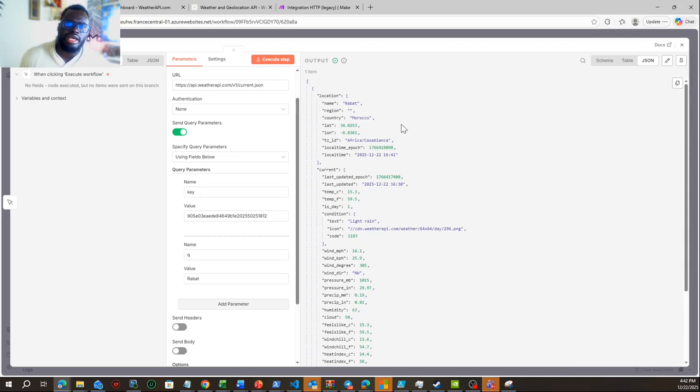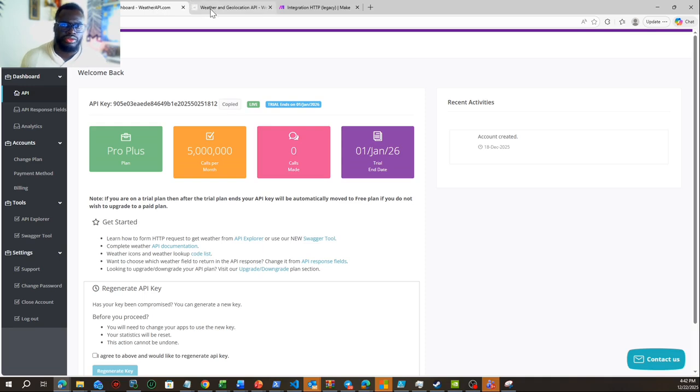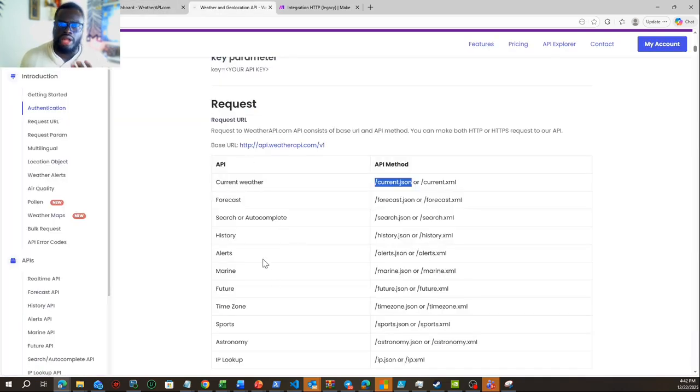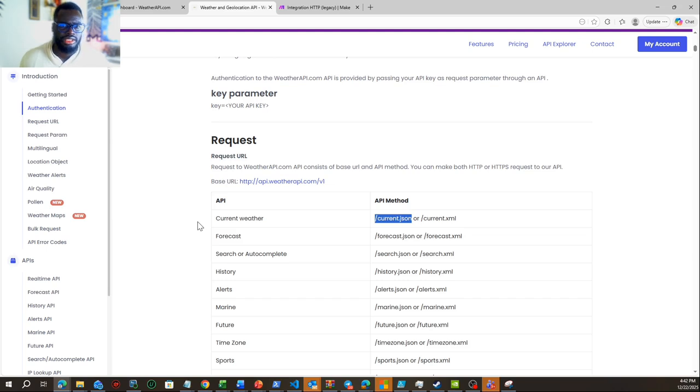So guys, what I want to say here is API is very important. If you want to create robust, solid automation, application, whatever, you need to know API. And what we did again is very simple. First of all, we went to the site of this weather API. We read the documentation on how we're gonna collect information from here. You have to respect the API. So you cannot change these rules. It's not possible. You need to read and understand how it works before you call, basically, that information.